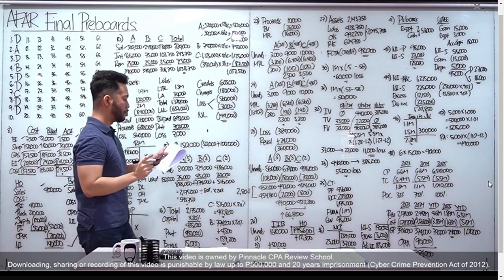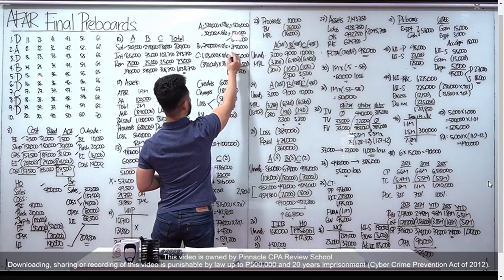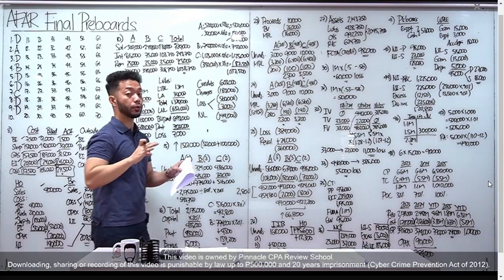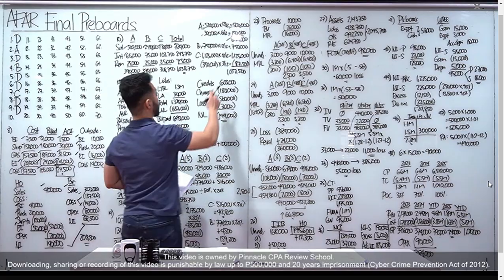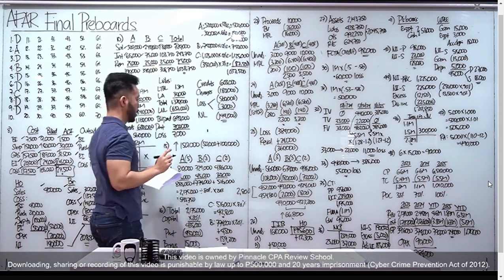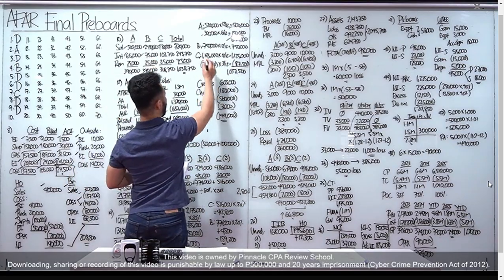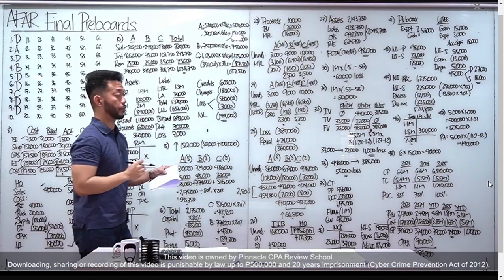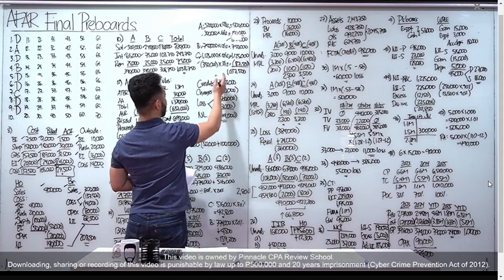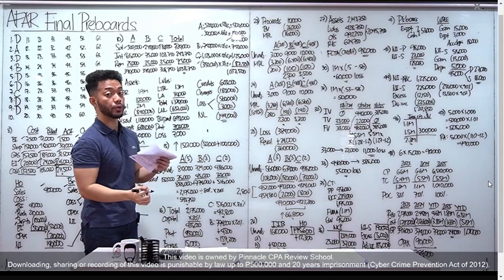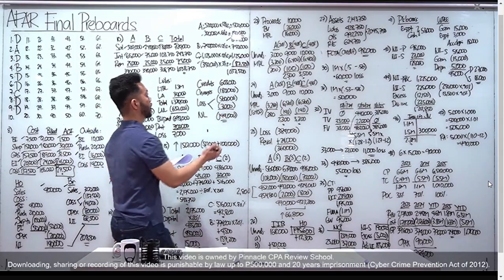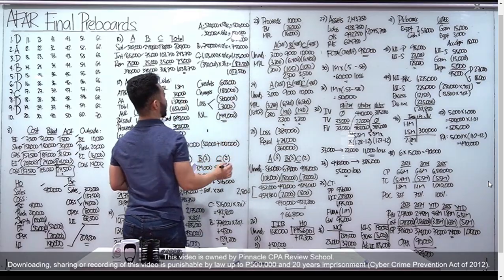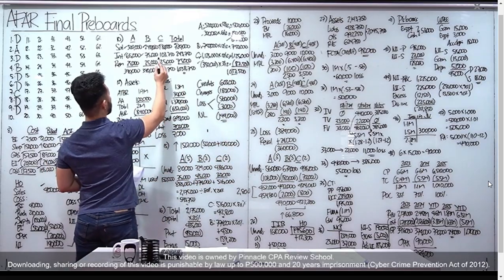Punta tayo kay B, nag-invest siya ng 750,000 January 1 times 12 over 12, 750,000. Wala nang other transaction si B, multiply mo by 10%, 750 times 10% ay 75,000. Kay C naman, nag-invest siya 1,125,000 January 1 times 12 over 12. And then, tingin ka dun sa fourth bullet, nag-withdraw siya ng 350,000. Minus 350 kasi withdrawal times 3 over 12 because September 30 yan eh. October, November, December, 3 months lang yung natitira. Minus 87.5, 103,750 times 10%, interest ni C is 103,750.